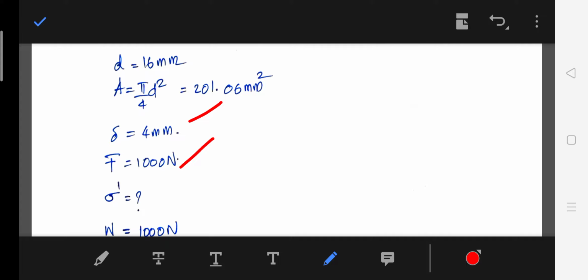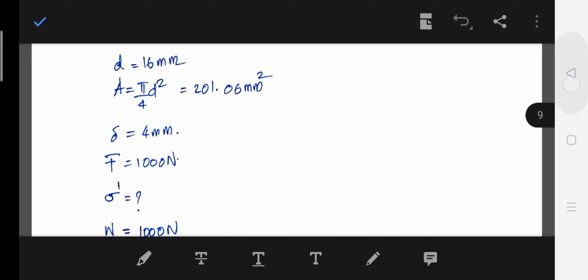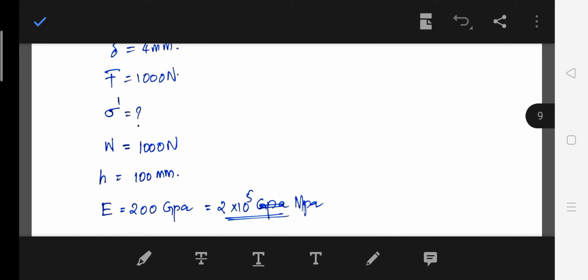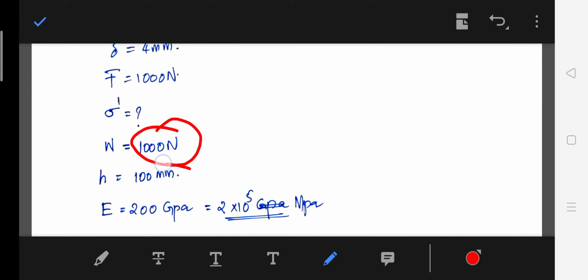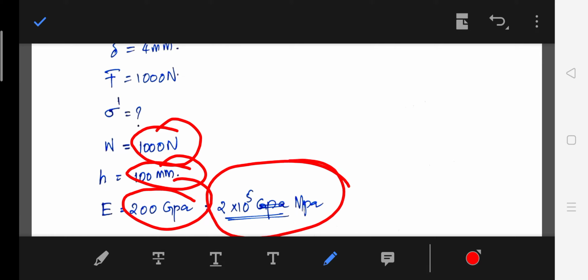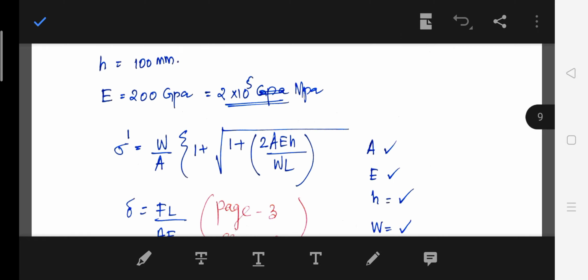Static load 1000 means it is the weight of the collar. So the weight of the collar is the static load. So we need to find the impact stress. What is impact stress? Sigma bar. So W is the impact load, H is the height, E is given. E can be converted into 2.2 into 10 raised to 5 megapascal. Now what do we want? Impact stress.